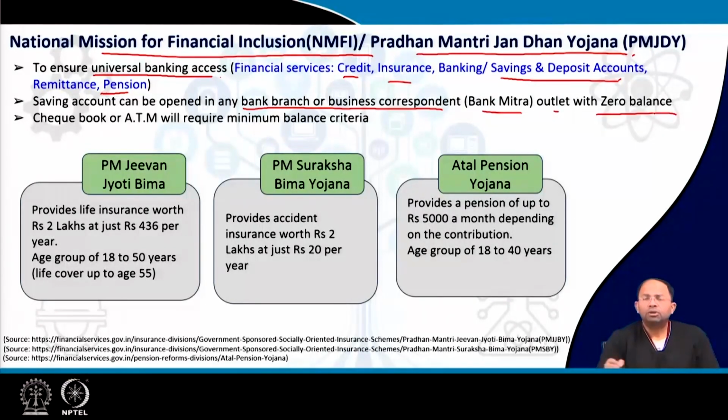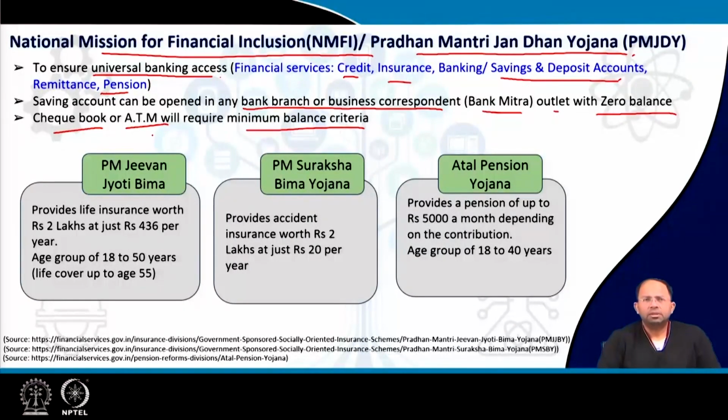And this kind of account should be opened with zero balance, but only in case a person wants to avail ATM services or wants to use checkbooks, then he has to deposit a certain minimum balance, so that the banks are also able to meet the cost of providing these services. But for other people, if they just want to do transactions at the bank, everything is free.